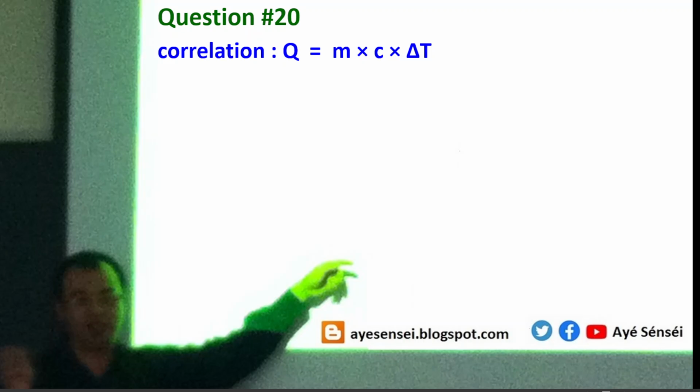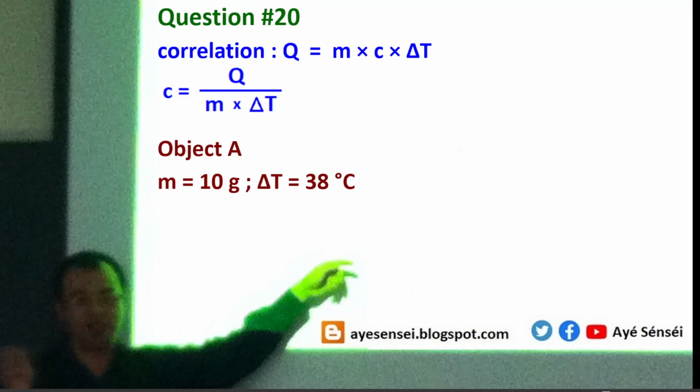So the correlation for specific heat is given by Q equals m times c times the difference in temperature. By rearranging this correlation, we get C equals Q over m times delta T. For object A, the mass is 10 grams and the temperature difference is 38 degrees Celsius. So C is Q over 380.